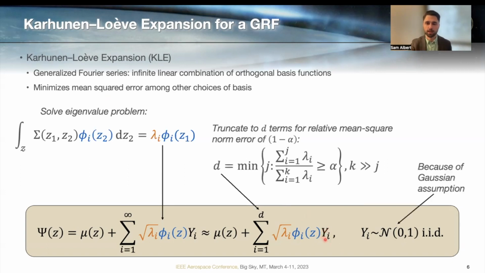Finally, these y sub i variables are random variables. This is where the randomness enters our equation. And it turns out that in the case where the random field is Gaussian, these y sub i's are independent and identically distributed standard normal variables.